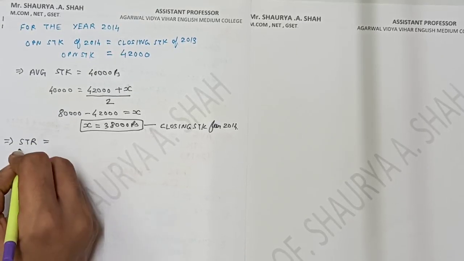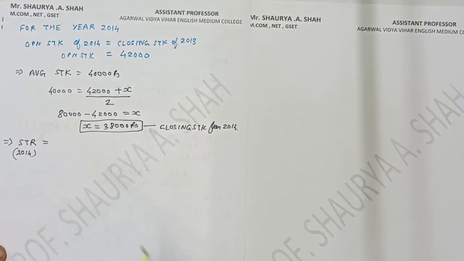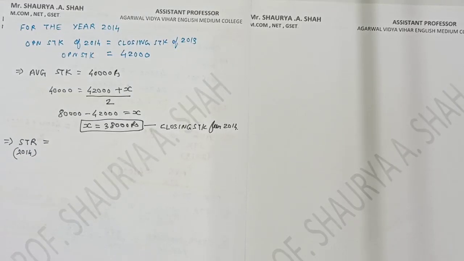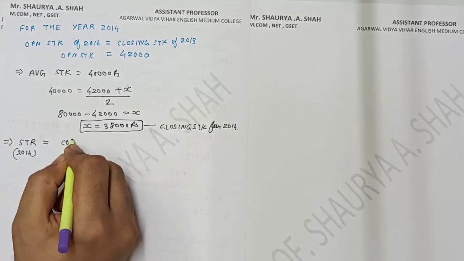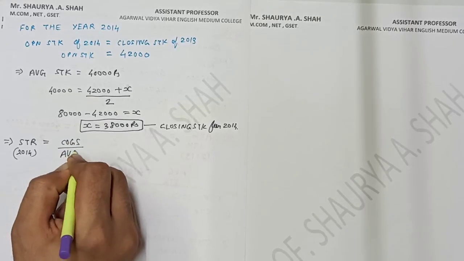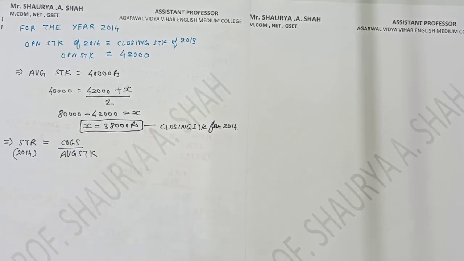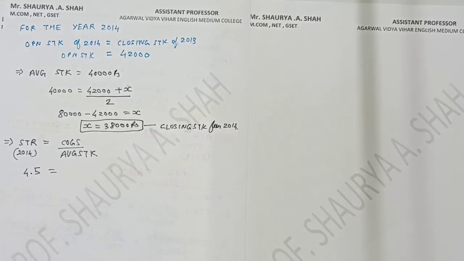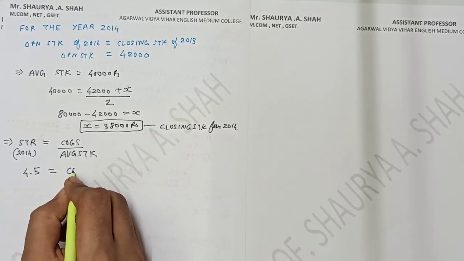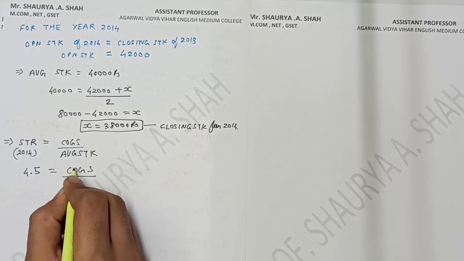Stock turnover ratio 2014 is equal to cost of goods sold upon average stock. Here you are having the answer of stock turnover ratio, 4.5 times. Cost of goods sold I am not knowing, students. Average stock I am knowing.